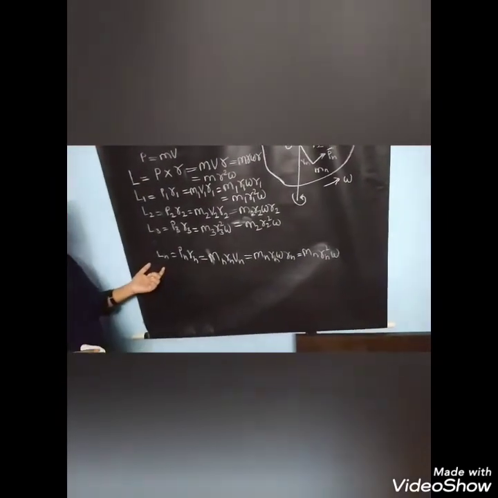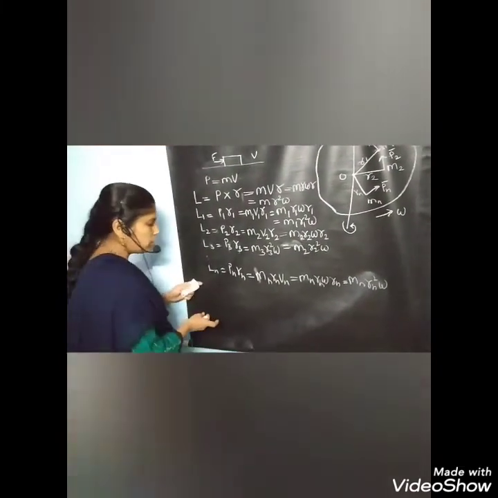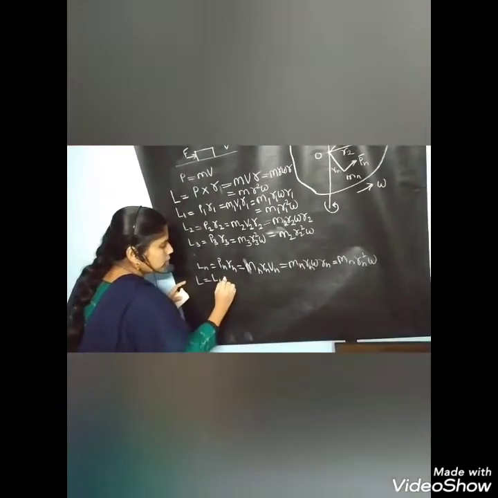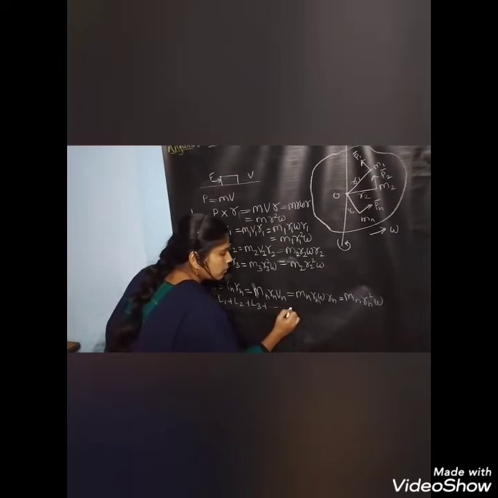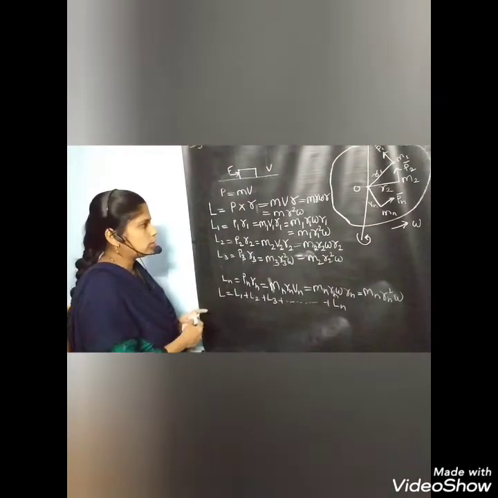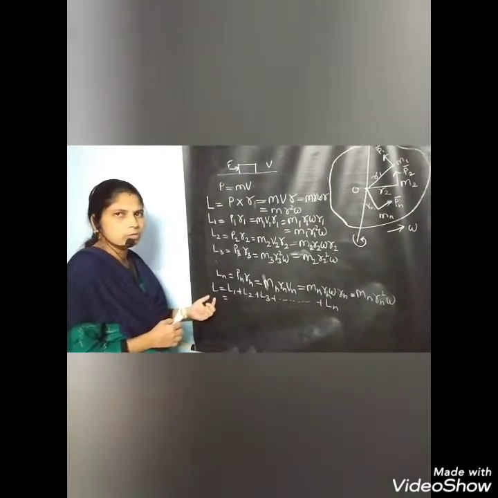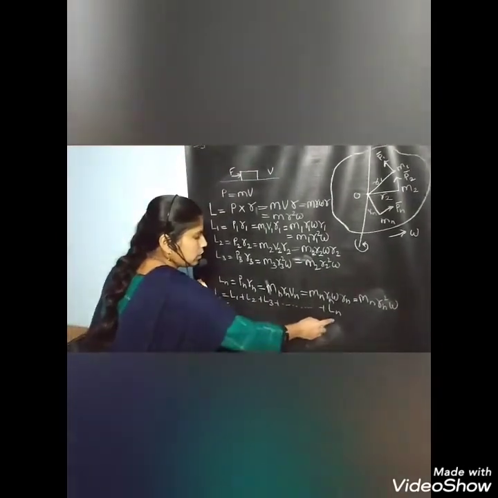Now we have to find the total angular momentum, and that is L is equal to L1 plus L2 plus L3 up to Ln.